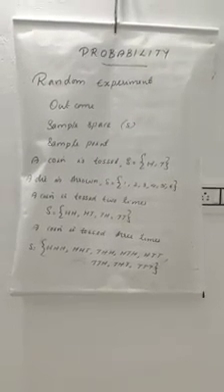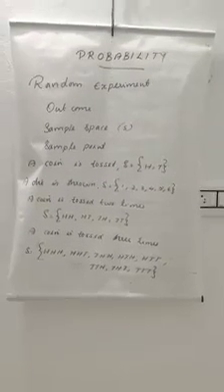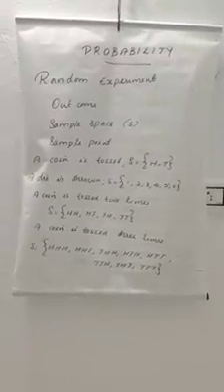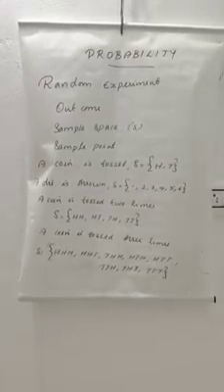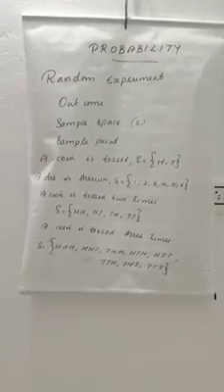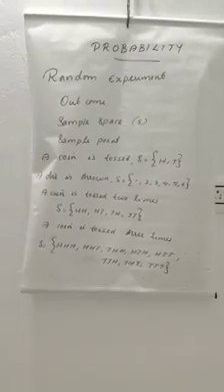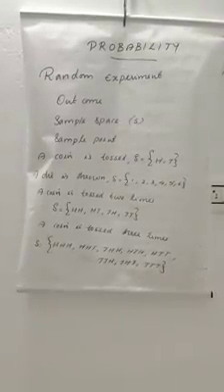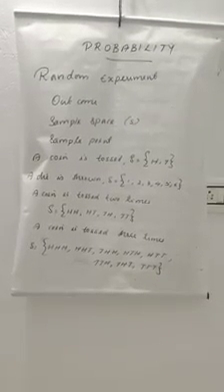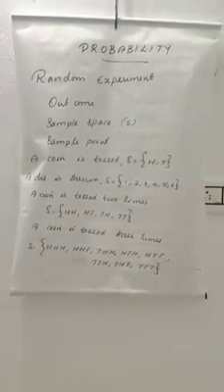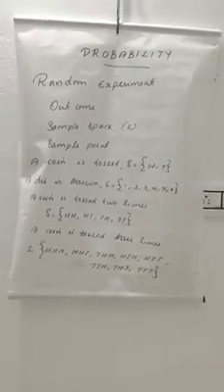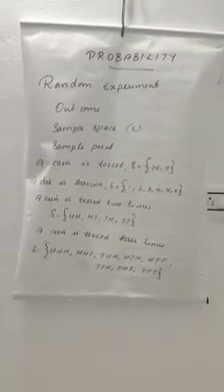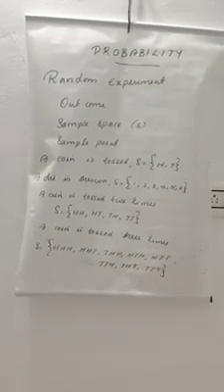Example: a coin is tossed. Can you say the sample space? Sample space is the set of all possible results. What is the experiment? Tossing a coin. What are the results? Head, tail. How will you write the sample space? S equals the set H, T. Inside the sample space, each element, H and T, is known as a sample point.